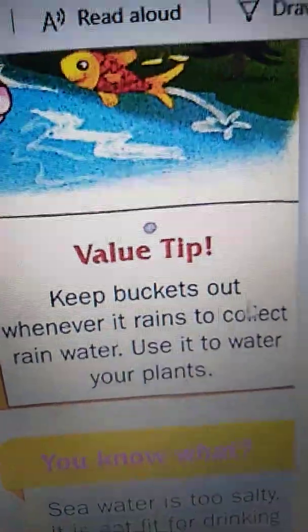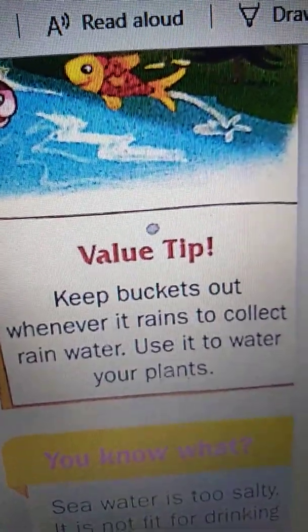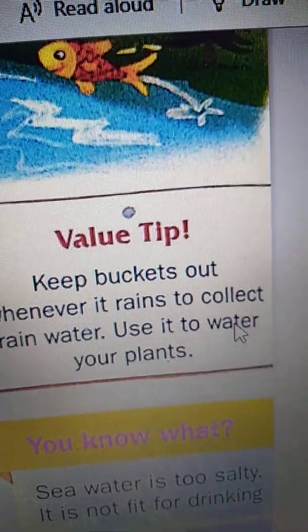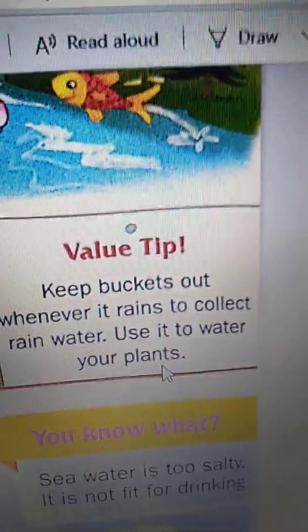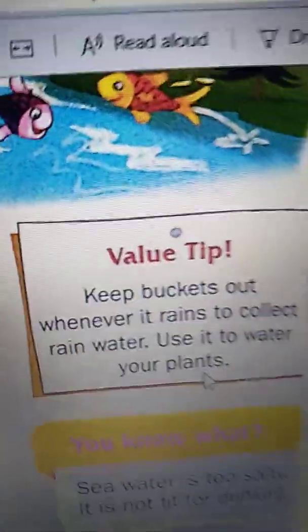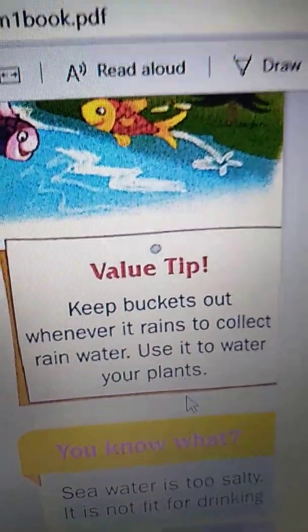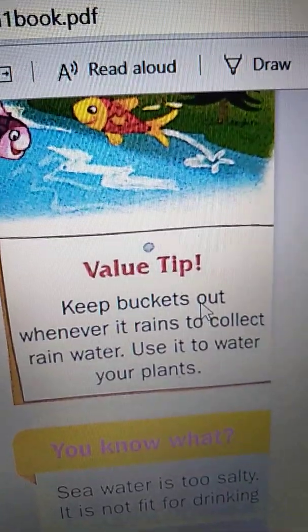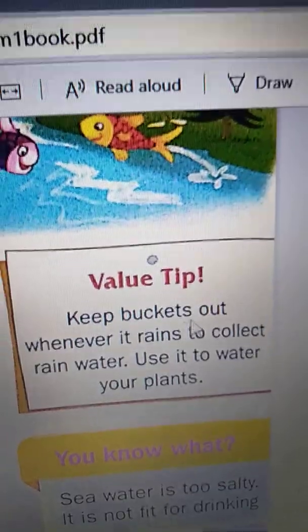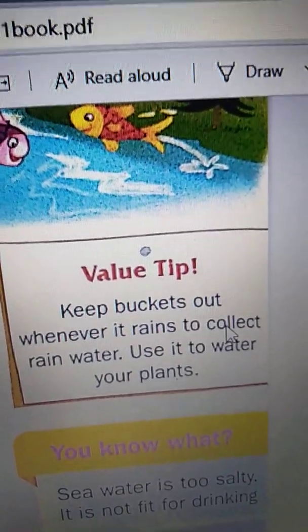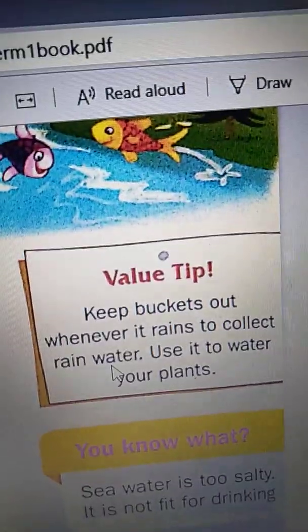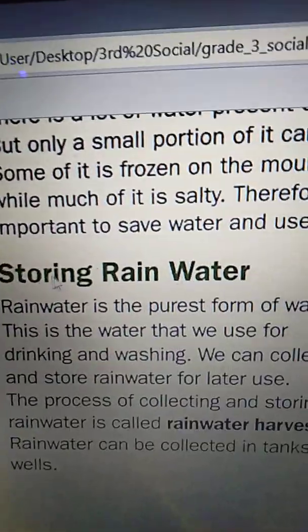See the value tip here, children. Keep buckets out whenever it rains to collect rainwater. Use it to water your plants. Yes, it is very helpful. From the next time, if it rains, you keep buckets outside your house and collect some rainwater and use it for watering plants. Okay, children?